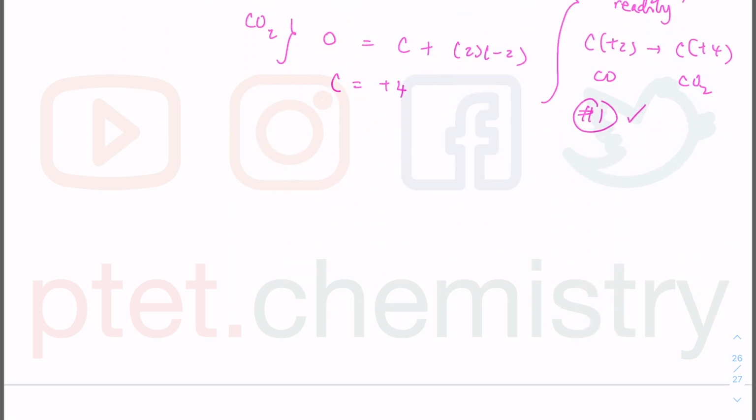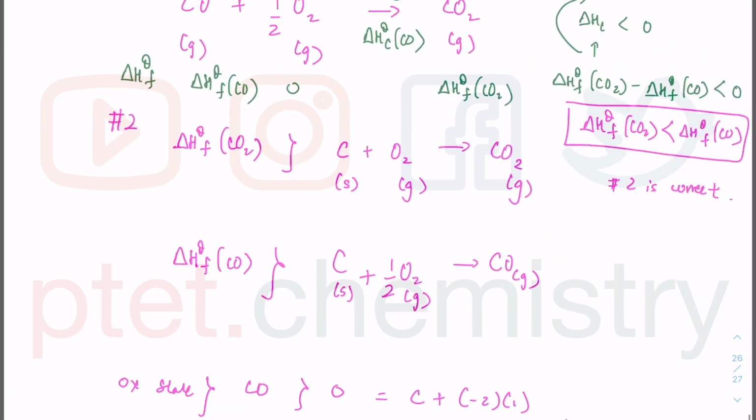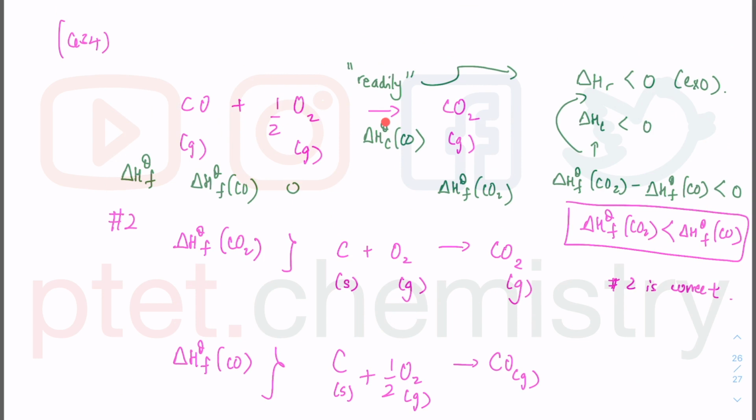Now looking at option 3, what do we know? We are looking at option 3 now. They say 2CO plus O2, well, they are looking at this equilibrium. They are saying that it's an equilibrium. So we said that earlier it's not an equilibrium, but they say that if this is an equilibrium, the equilibrium constant is going to be very high, because it's going to favor the right hand side, which is correct because they say burn readily.